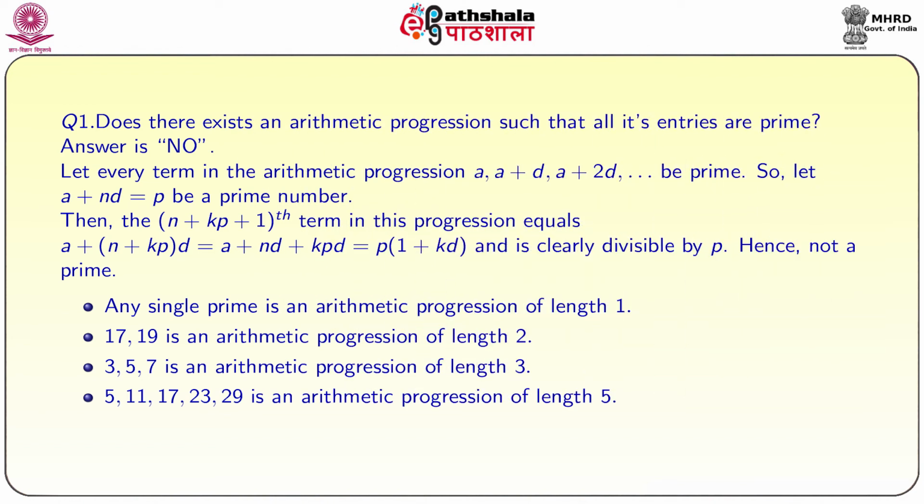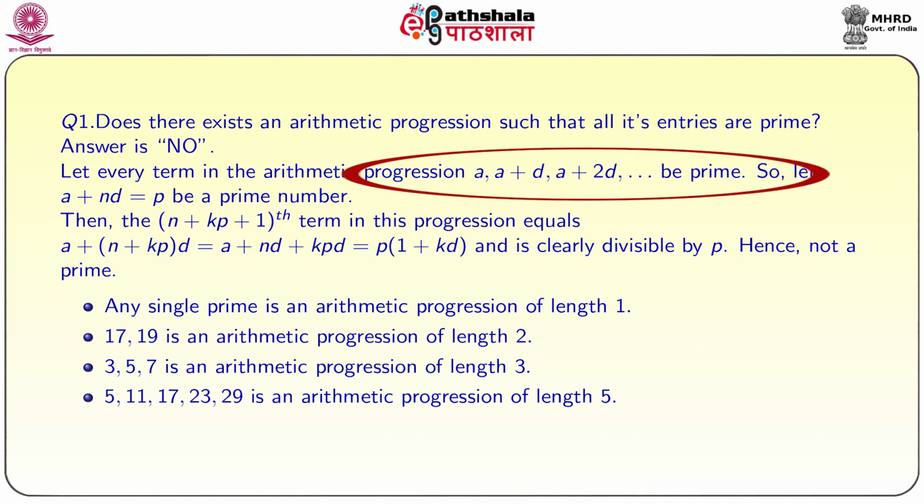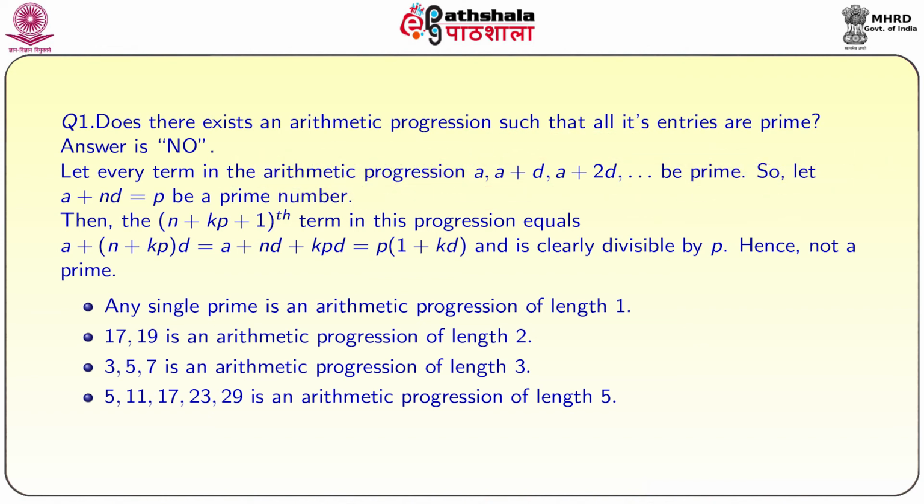So, now we will ask a few questions. Does there exist an arithmetic progression such that all of its entries are prime? The answer is no. We will prove by contradiction. Let us assume every term in the arithmetic progression is a prime, that is a, a plus d, a plus 2d and so on, every term is a prime.